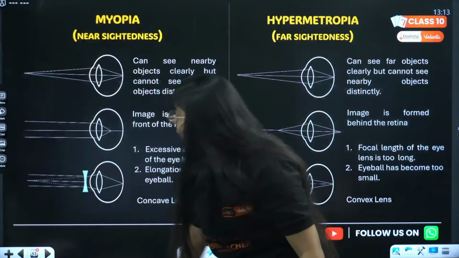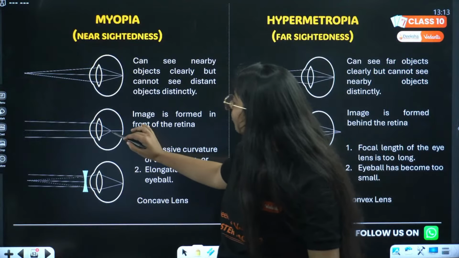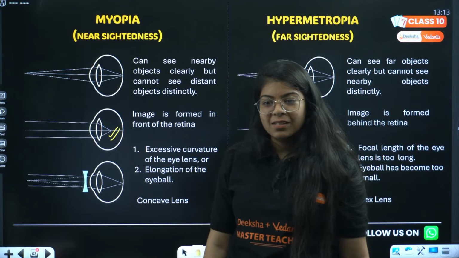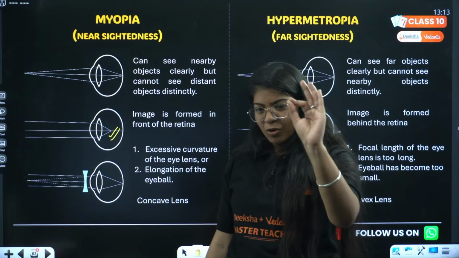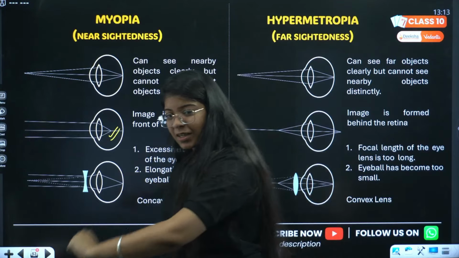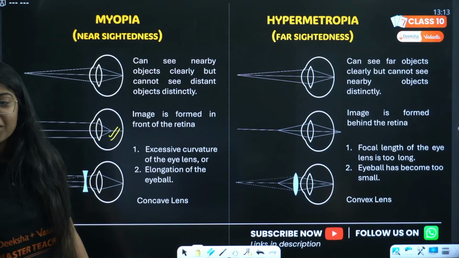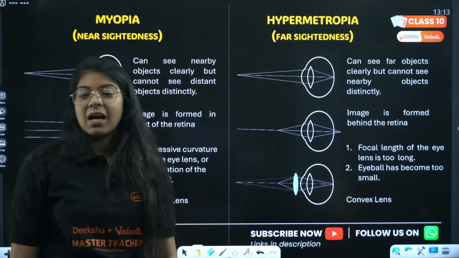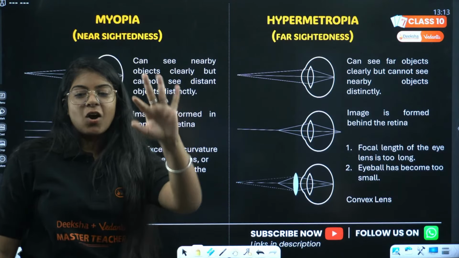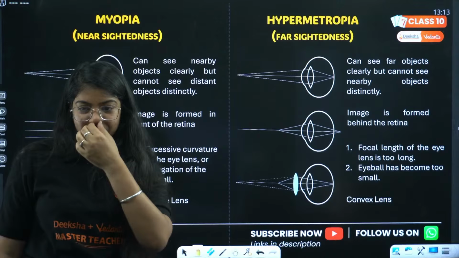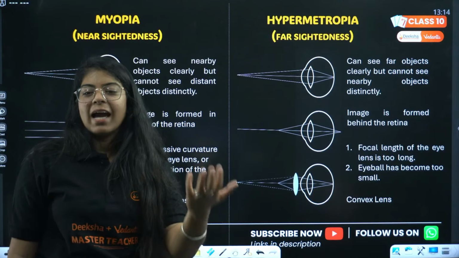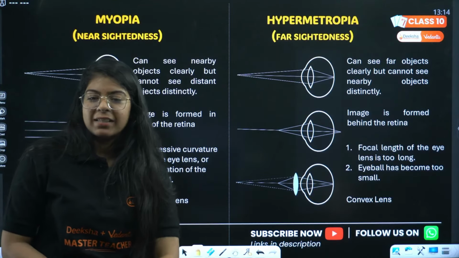Because in myopia, the image is formed in front of the retina, my friends. Yes, Sharma ji, in front. In myopia, the image is formed before the retina. It's either in front of the retina or behind the retina. In hypermetropia, it is behind the retina.